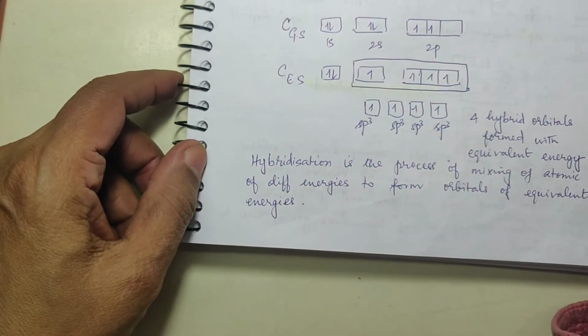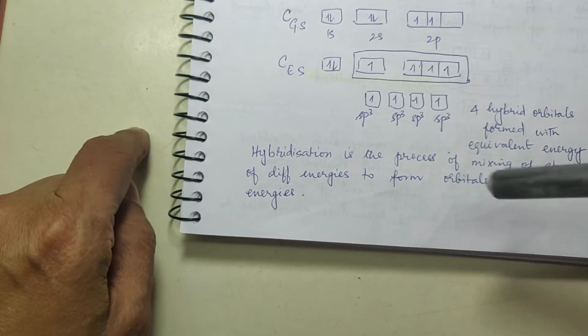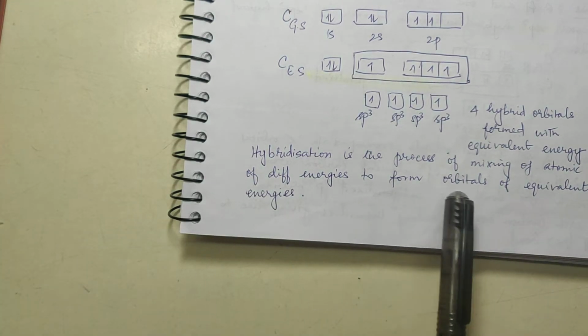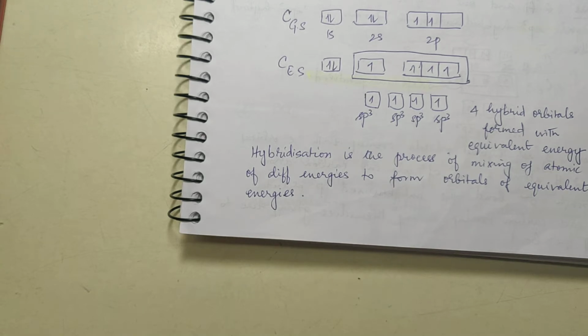Yes, children, let us start with the next topic, that is hybridization. Now, what is hybridization? It is the process of mixing of atomic orbitals of different energies to form orbitals of equivalent energies. That is called as hybridization. Now, say for example, you want to show the formation of methane.